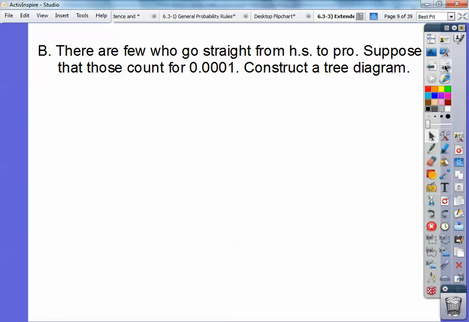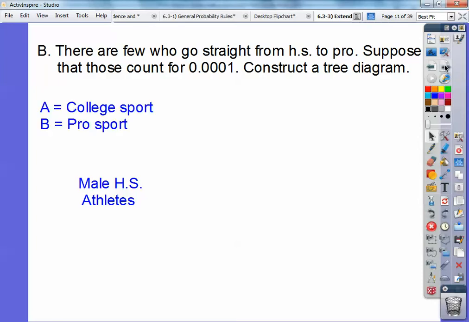Okay, easy enough. So here's all male high school athletes, and I'm going to signify A as college sports and B as pro sports. So going on to college, you either went to college or you didn't. This is the complement of A. Then put in the percentages, 5%, and that means 95% didn't.